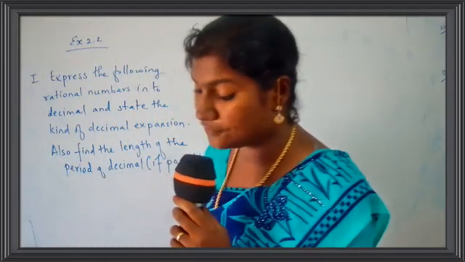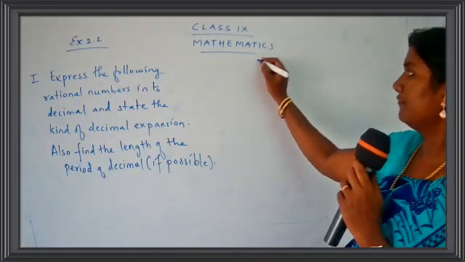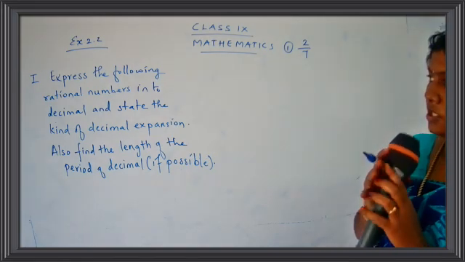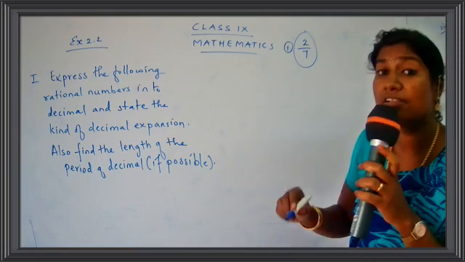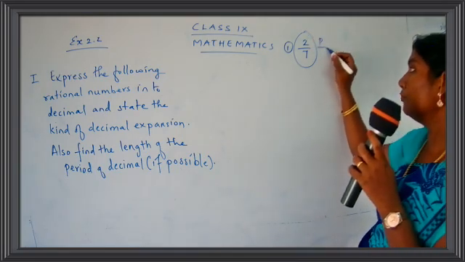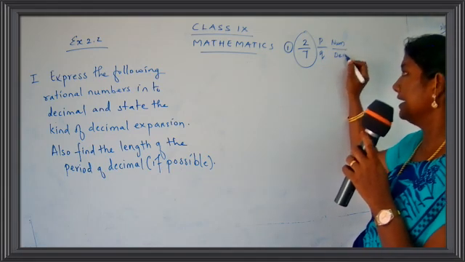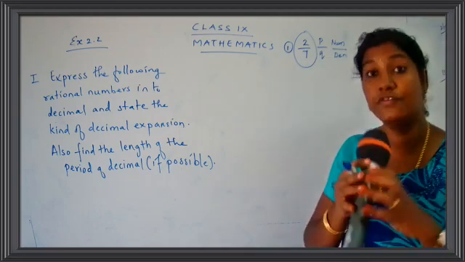Write down the first sum. What is the first sum here? 2 upon 7. Let's go for the first sum. I'll just write it down here. It's 2 upon 7. Now this is a rational number. Rational number means what? P upon Q. P upon Q means what? Numerator upon denominator. Yes, children? So you have a number 2 upon 7, which is a rational number.